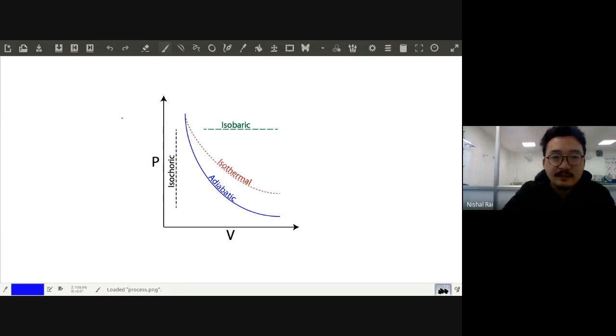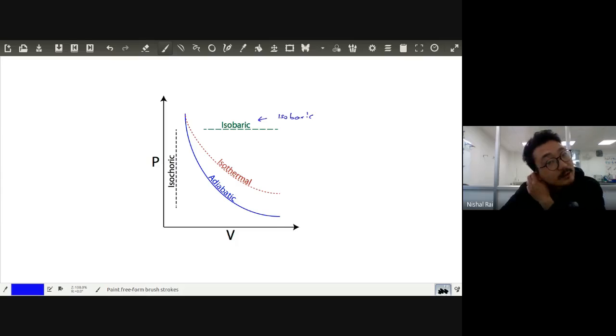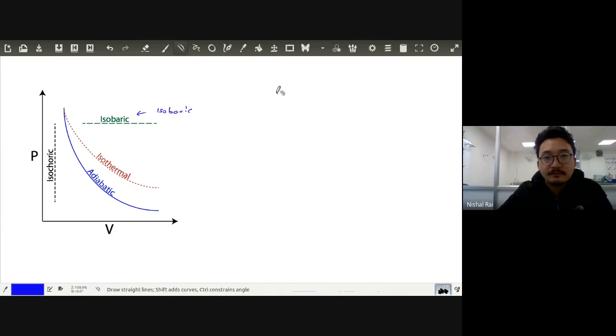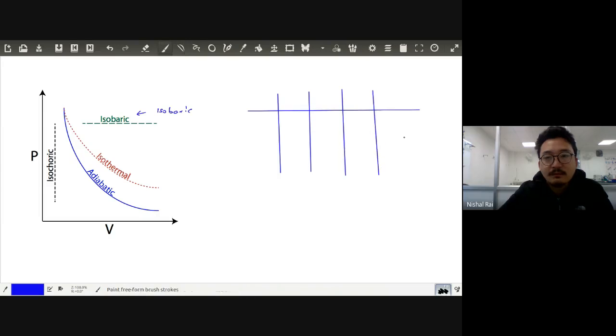Now, can you see this kind of processes over here? Depending on your path, there are different processes. One is called isobaric. What is the isobaric process? Can you see something is remaining constant over here? Let's make a table for this one. Are you able to see or not? Yes, sir.